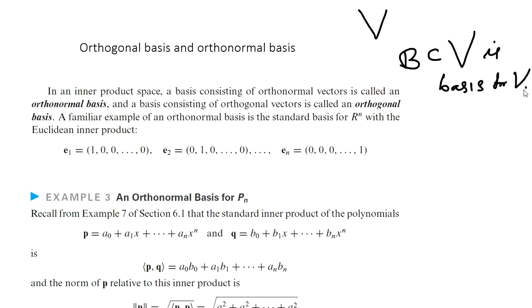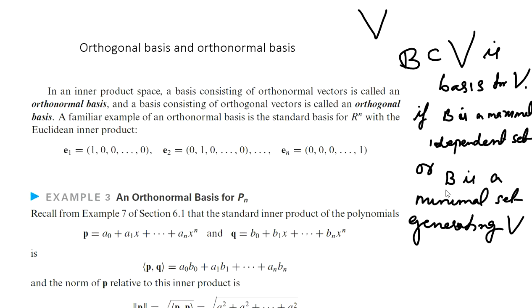It is a basis for V if, just recall, B is a maximal independent set, or B is a minimal set generating V. All these things we have discussed earlier.